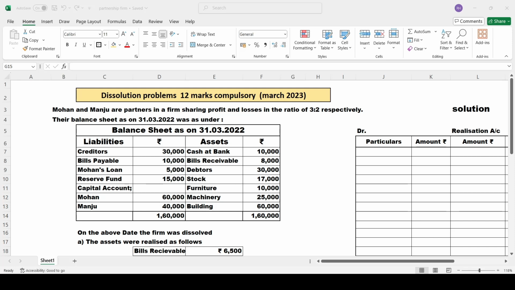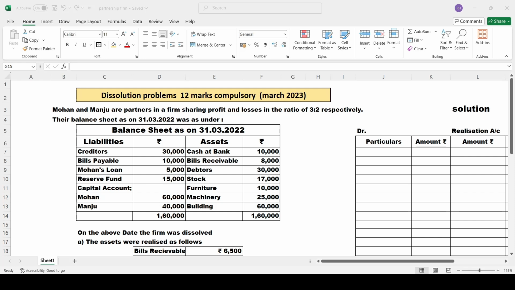So these 2 concepts play a very, very important role. Why? Because when we are closing down the business, you have to sell all your assets. When you sell the assets, you will receive the money, right? So you have to sell all the assets. Then after selling the assets, what you are supposed to do? You have to pay all the liabilities.